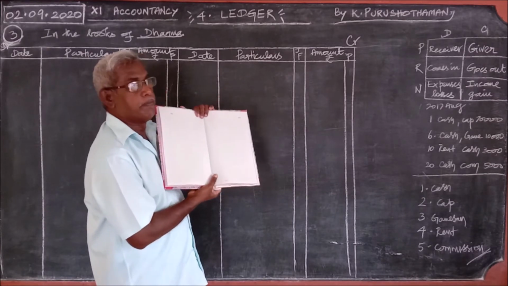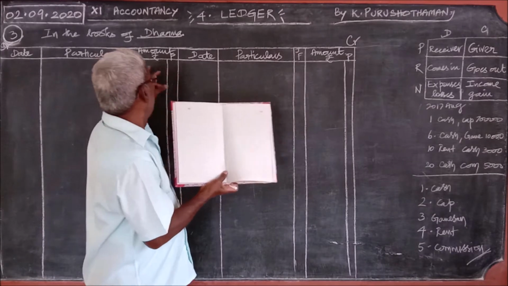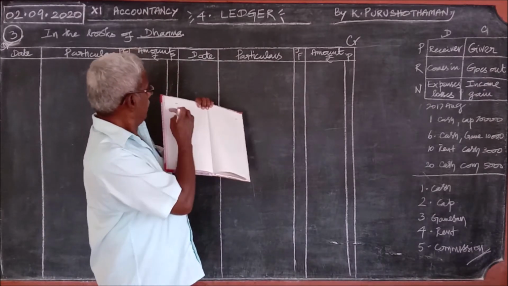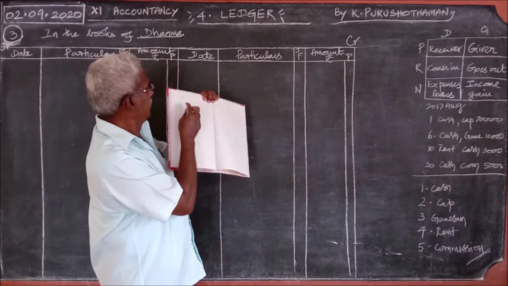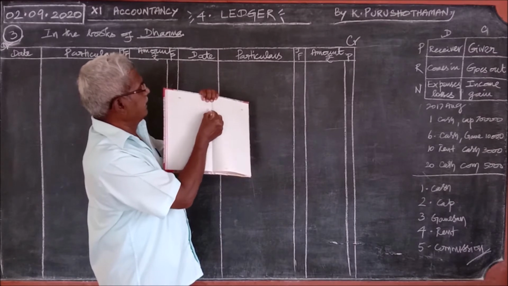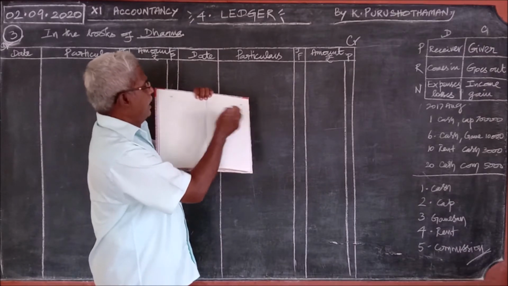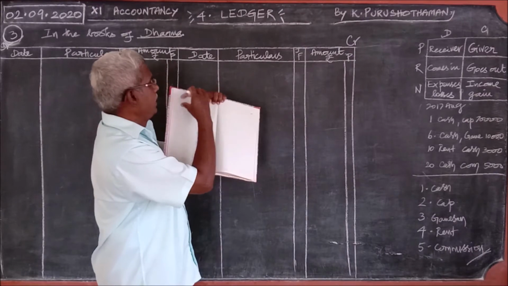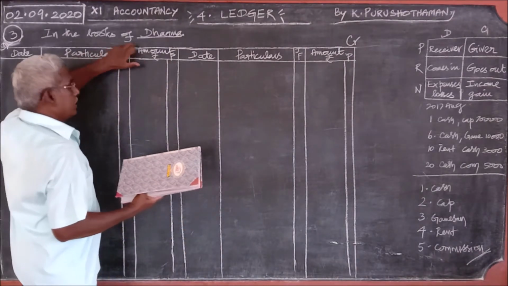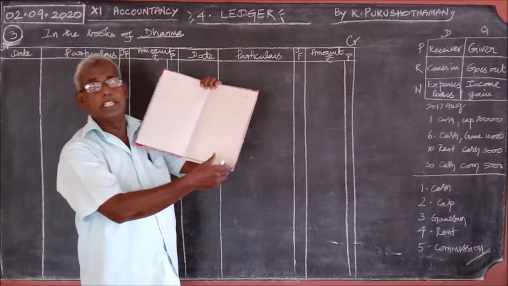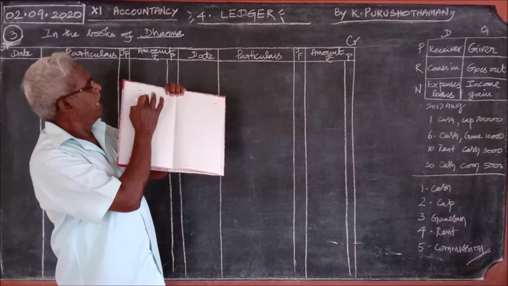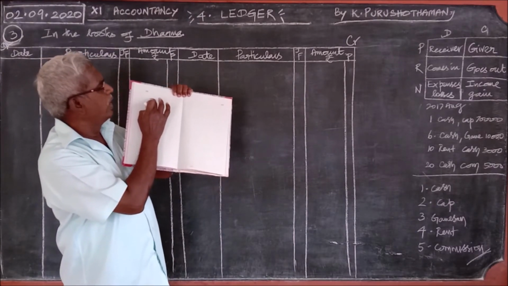Where can you write the heading? You just draw a line here and you will get a box. Within the box you can write all these things. Once again I repeat: under the red line you leave one line gap.